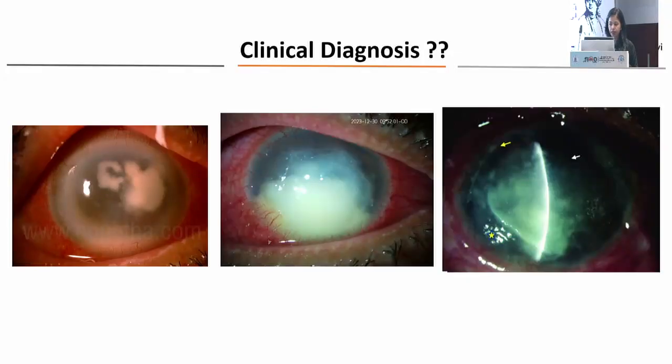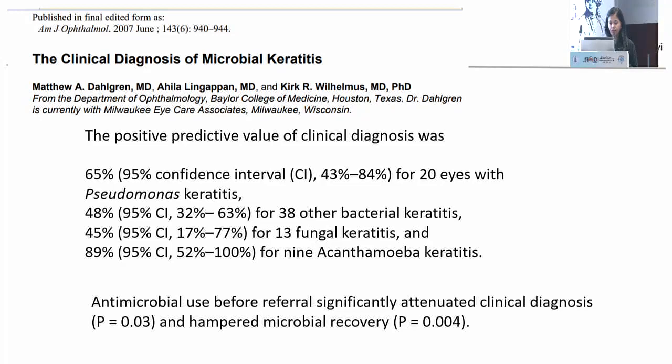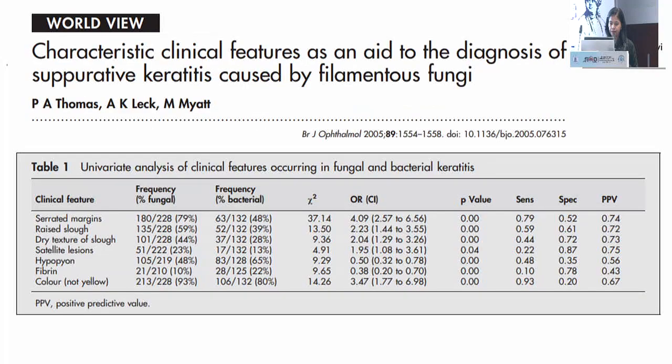Considering these three keratitis pictures, the clinical diagnosis becomes difficult. That is the importance of corneal scraping. This is an article in which they demonstrated how clinical diagnosis can fail, and because of multiple antimicrobial use also, we are not able to locate clinically what the organism is. These are different incidents of keratitis in which the clinical predictivity was not very great.